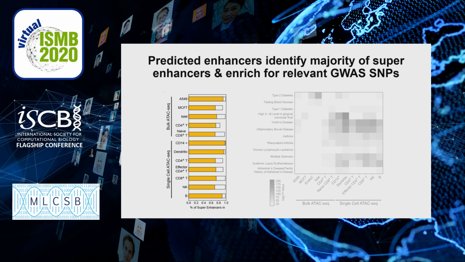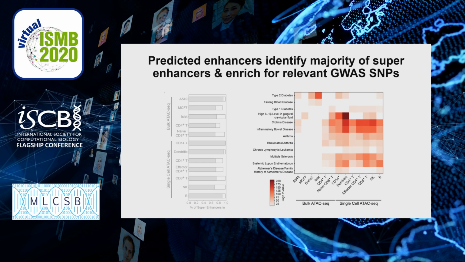Finally, we investigated CoRE-ATAC's ability to identify important enhancers from both single cell and bulk ATAC-seq data. And we observed that the majority of super enhancers within these different cell types were being recapitulated by CoRE-ATAC enhancer calls. Furthermore, when we investigated the GWAS SNPs at these enhancers, they corresponded to relevant diseases within the cognate cell types, suggesting that we can further prioritize enhancers that are relevant for disease.